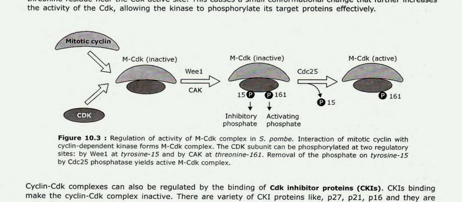Mitotic cyclin and CDK form the MCDK, which is inactive with WEE1 and CAK phosphorylation, the inactive form. The inhibitory phosphatase, CDC25, removes phosphate from P15, and with P161 the MCDK is in its active form.